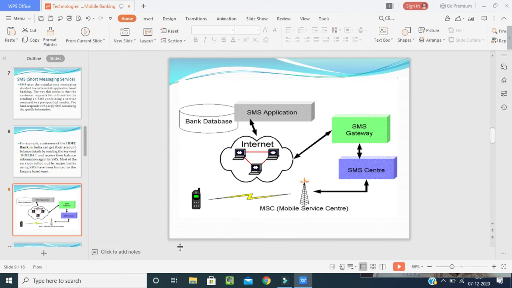I hope, students, you are getting the concept and topic easily. You should draw this picture when it is asked in the examination, because this is one of the important topics of this chapter.